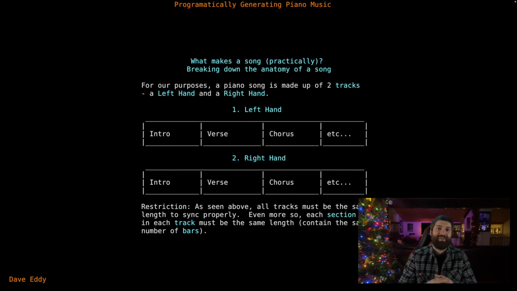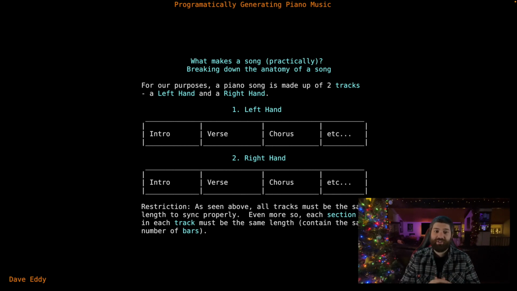One final thing to think about: for a piano song, you would have a left hand and a right hand. You would have the left hand playing some sort of rhythm, something to just keep you going, and the right hand might be doing some sort of melody, something you would actually think about. The left hand sort of grounds the whole song, and the right hand is something you might want to focus on. I'm using very loose definitions here, because I'm just generating these notes at random, so to use left and right hand doesn't really make sense. A computer's not using a hand to play these. This is just a way of conceptually thinking about what the goal is of these 2 tracks.